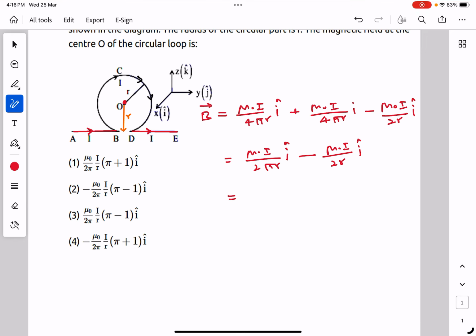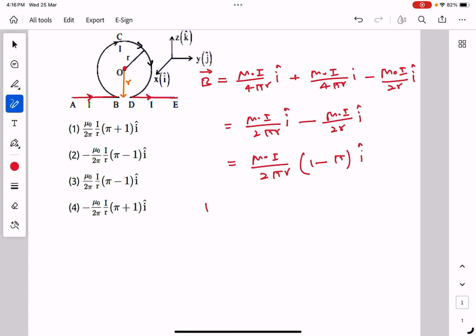So we get mu naught I upon 2 pi r into 1 minus pi, and this can be written as minus mu naught I upon 2 pi r into pi minus 1 I cap.